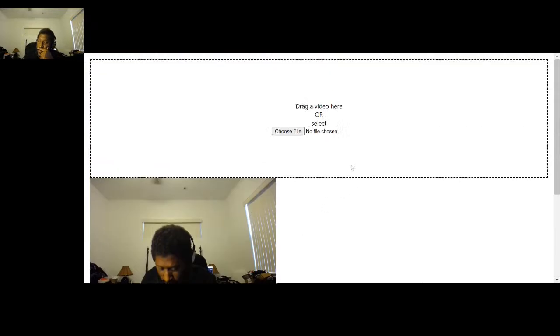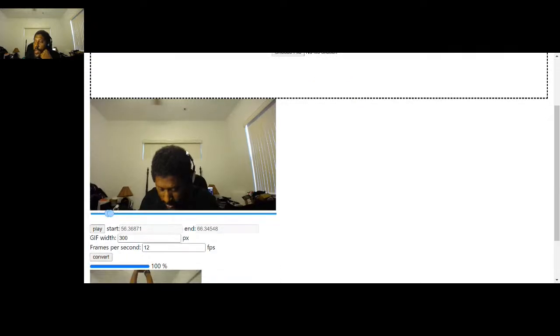The plan is that when you drag the file here or choose the video file, this will go away, and then it'll show this video with the handles, the different options, and the convert button. Then when you click convert, I'm thinking I might have a modal pop up to show the progress, saying converting, and you see the numbers going. When that's done, inside the modal it will show you the GIF and the download link, and then you can close it and start all over again. So that's the plan. That's what I'm going to work on.